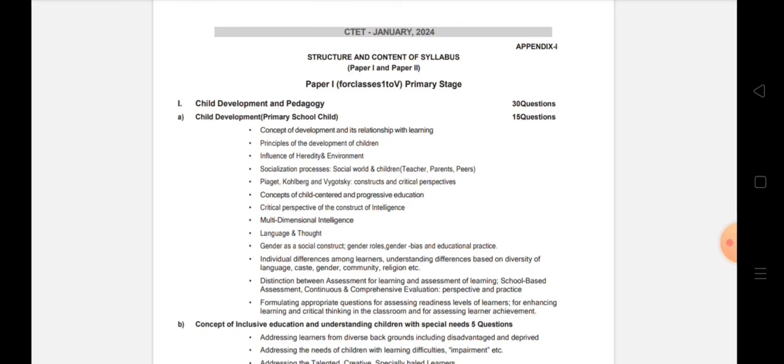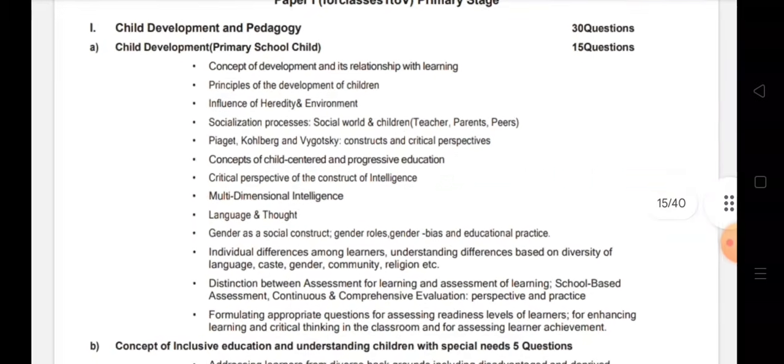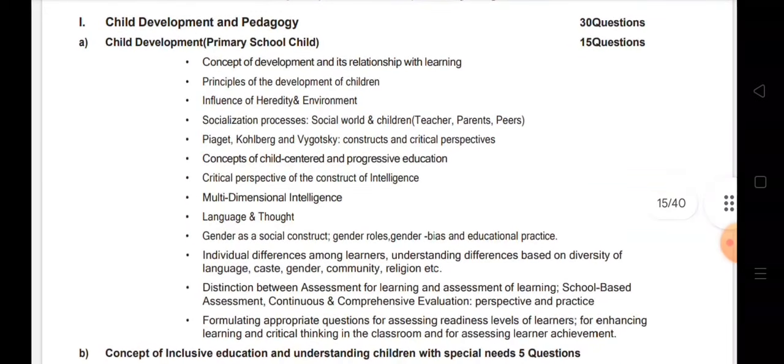As you know, first of all, we all have pedagogy, that is child development and pedagogy, and this is coming for 30 marks. So what are the topics here? Let me zoom it for you. All right, this is zoomed now. So child development and pedagogy, 30 questions. Then in Part A, we have child development, that is, the primary school child.